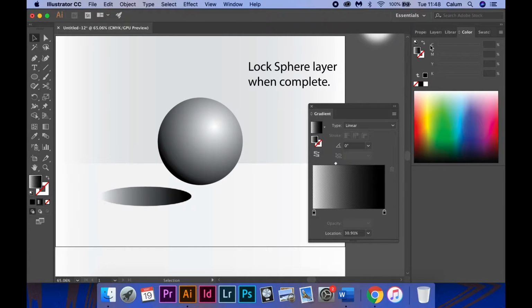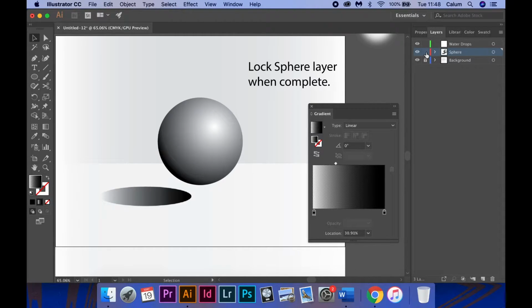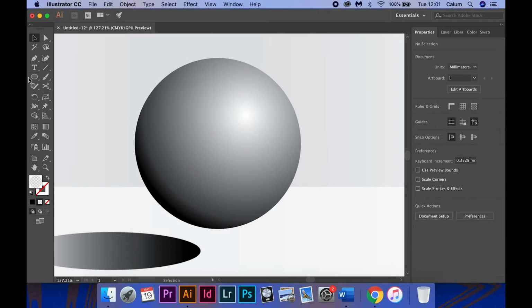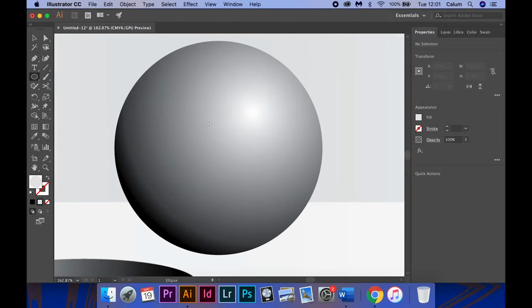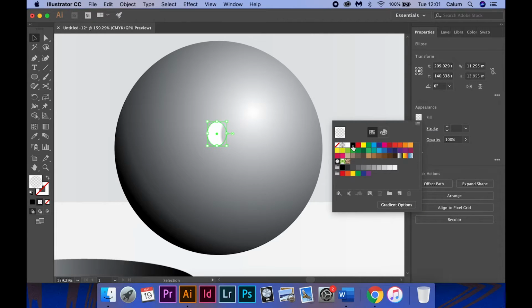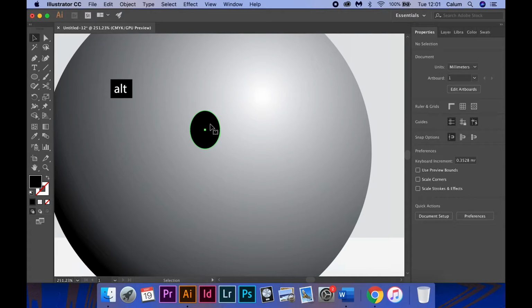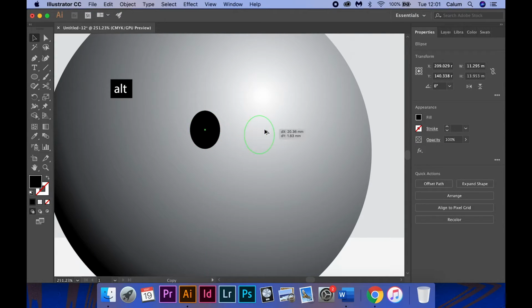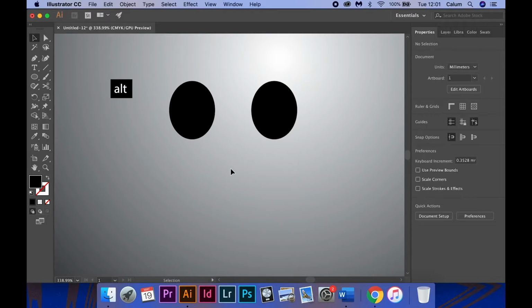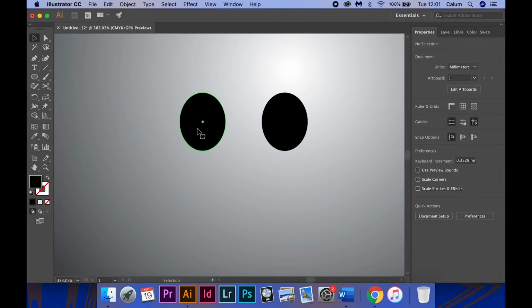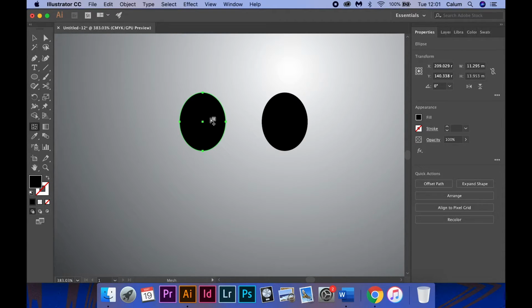I then lock the sphere layer once it's completed and begin on the water droplets. To begin with, I create a black oval which I duplicate. I then create a gradient mesh by clicking 2 points on the oval.